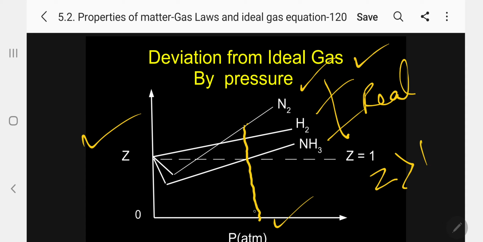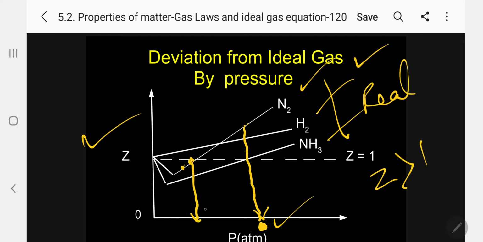Now look at the pressure. Now I am putting a line here. In this pressure, kindly follow, N2, H2, NH3 behave as real, whereas nitrogen starting from here is now crossing here.